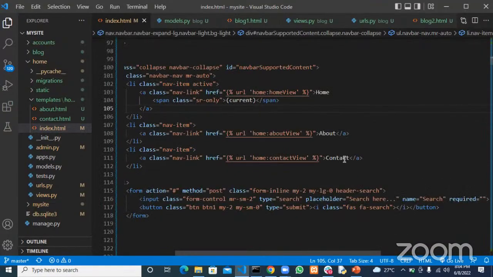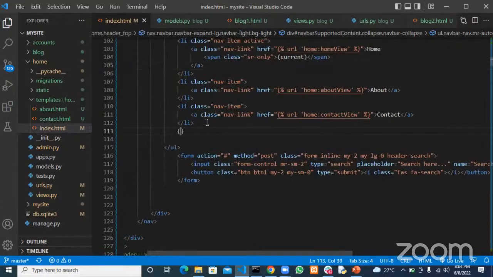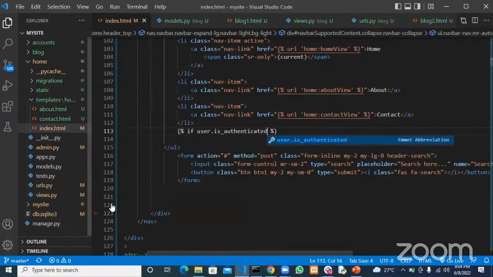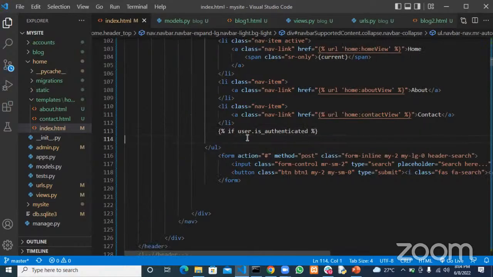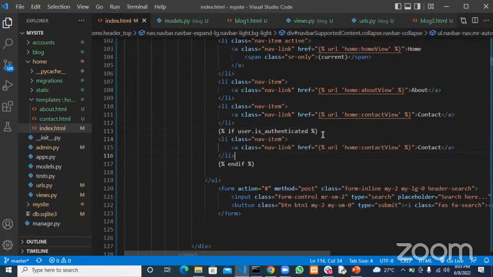Okay, so down here we use our authenticator again and say that we only want this to be available if a user.is_authenticated. So a user can only make a post if he is actually logged in. Let's see that the spelling is correct there. All right, so we'll go ahead and close that tag, and close the if tag. We don't need the else. We only want the if statement itself. So we paste that in there. So here is where a user will click to create a post.